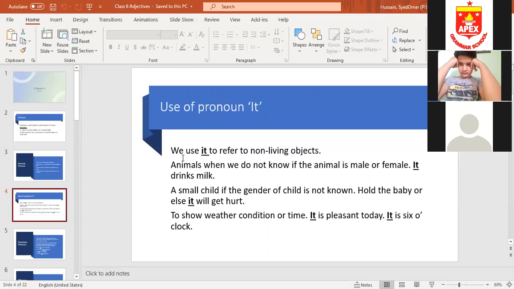Got it? Okay. In storybooks, mostly for animals, we use he or she. But we use it for animals if we don't know the gender of the animal, like if the animal is male or female: it drinks milk. We don't know what we are talking about, a male animal or a female animal. Sometimes we use it for a small child if the gender of the child is not known, like a baby. A baby can be female or male. So, hold the baby or else it will get hurt.